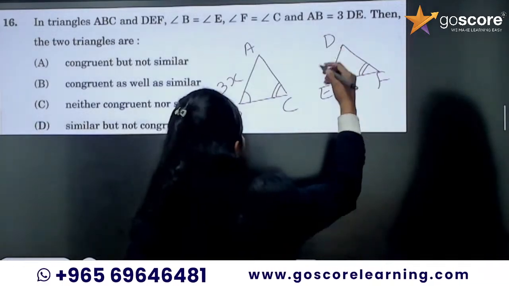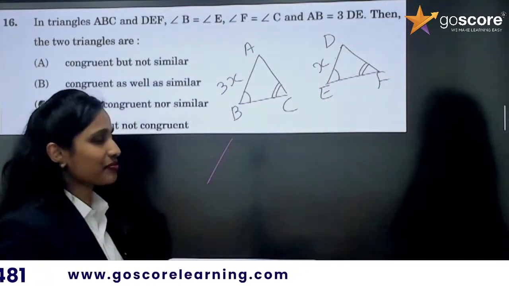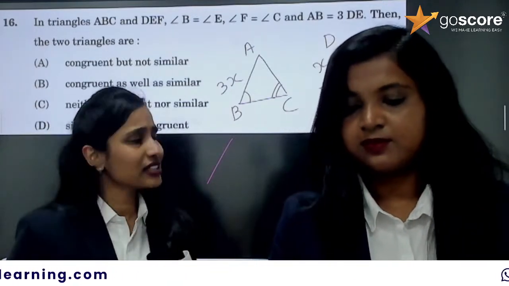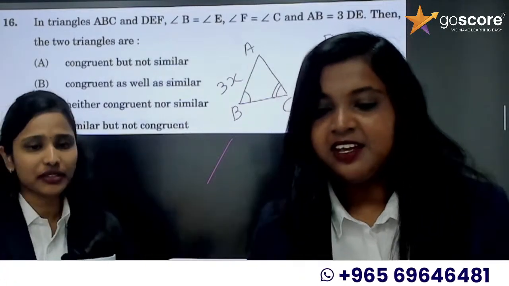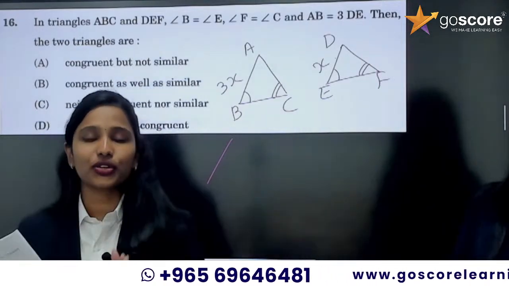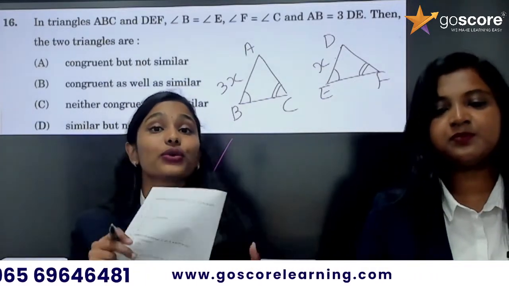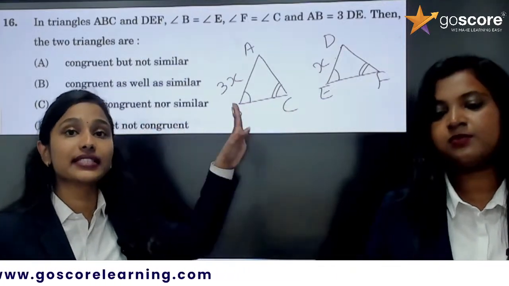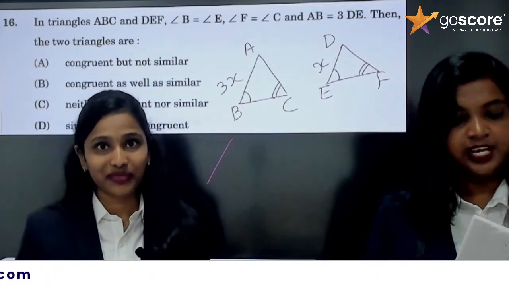The first option is congruent but not similar. Next is congruent as well as similar, then neither congruent nor similar, and similar but not congruent. Sana got option B, congruent as well as similar. When two triangles are congruent, their angles are equal and their sides are also equal. But here the sides are just proportional. Angles are equal but sides are proportional, so it is similar but not congruent. Yes, correct: similar but not congruent.